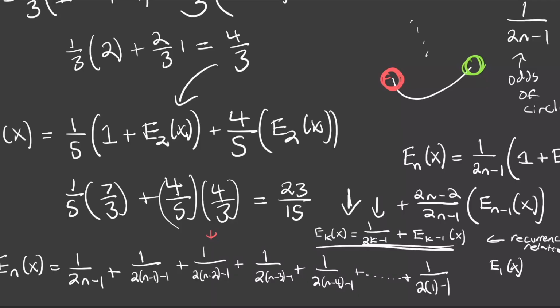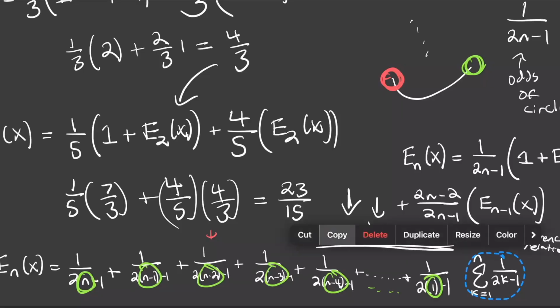Basically, what are we doing? Well, we're just iterating through this value right here, and it's going from n to n minus 1 to n minus 2 to n minus 3 to n minus 4, all the way down to 1. So therefore, all we're doing here is taking the sum from, let's say our iterator k equals 1 to n of 1 over 2 times k minus 1. Okay, so this right here solves it for general n, but we didn't even need it for general n.